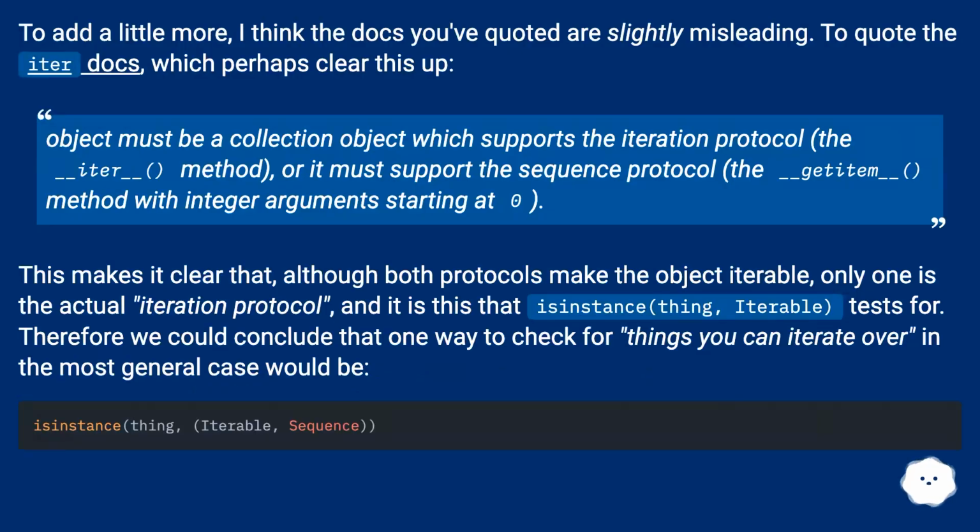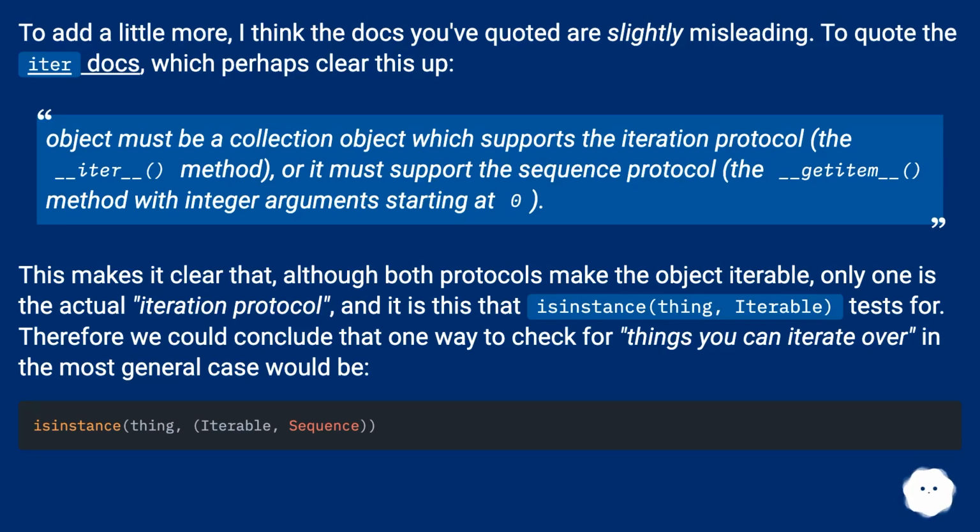To add a little more, I think the docs you've quoted are slightly misleading. To quote the iter docs, which perhaps clear this up: object must be a collection object which supports the iteration protocol, the __iter__ method, or it must support the sequence protocol, the __getitem__ method with integer arguments starting at 0. This makes it clear that, although both protocols make the object iterable, only one is the actual iteration protocol, and it is this that isinstance, collections.Iterable, tests for.